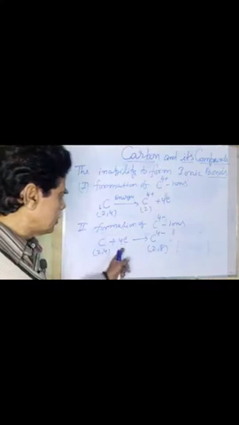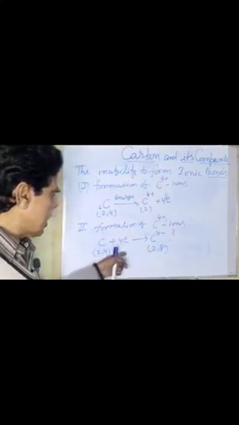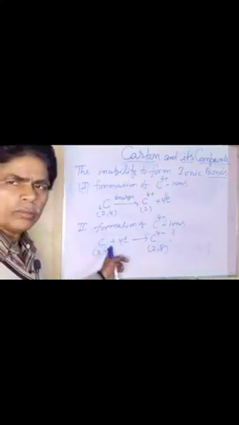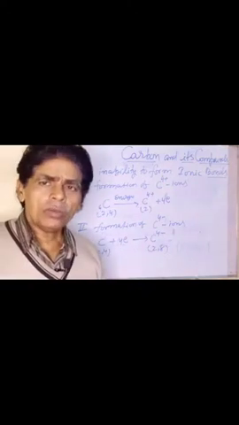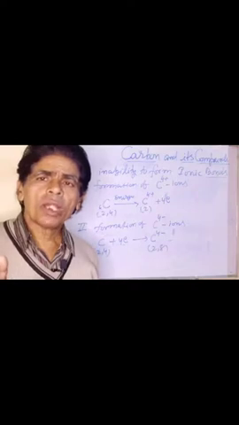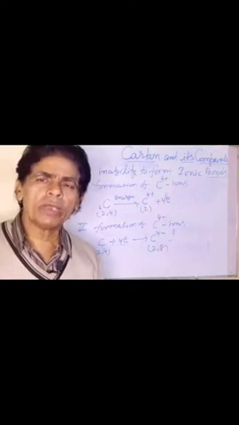In this case, four electrons have to be introduced into the valence shell, where there are already four electrons present.